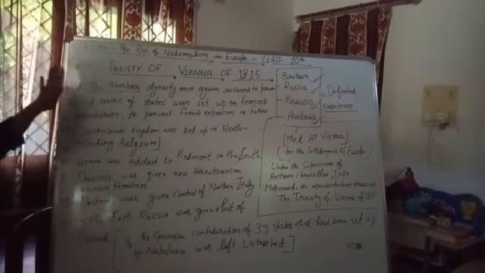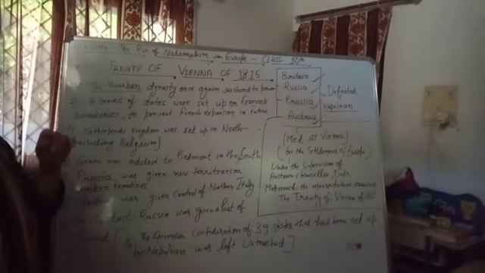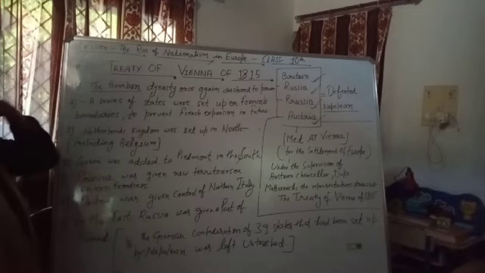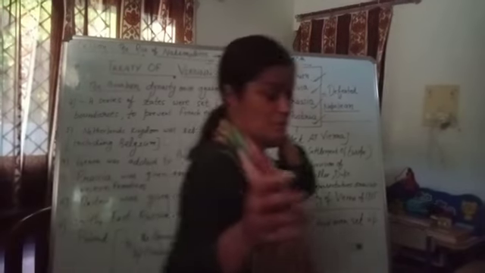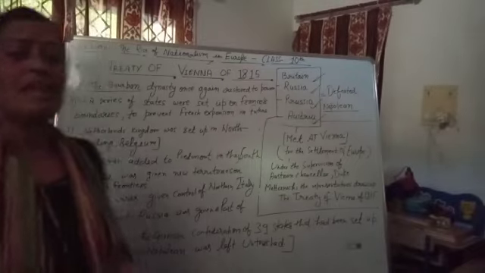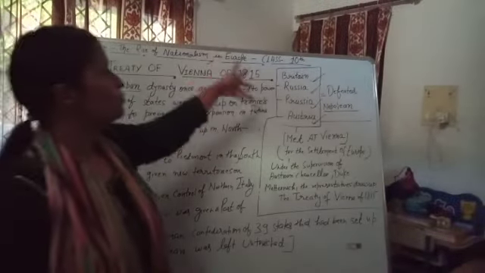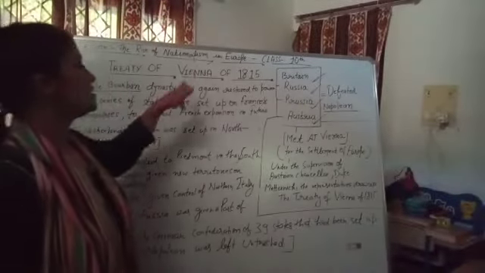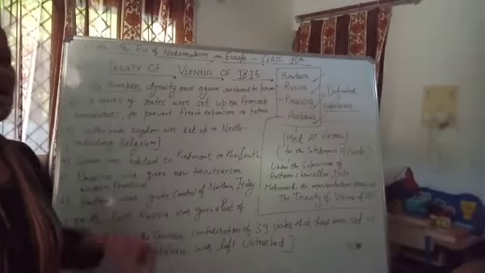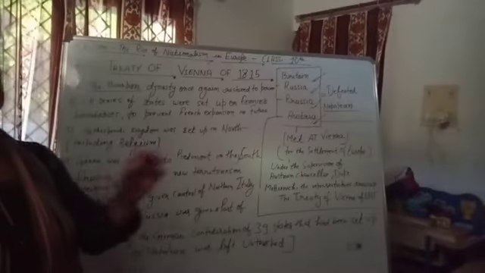The first thing: the Bourbon dynasty was once again restored to power. As during the French Revolution, the Bourbon dynasty... Bourbon is not a biscuit, huh? Nowadays Bourbon biscuit is also very famous. It is not the Bourbon biscuit, but you can connect it to remember the very first point, that under the Vienna Treaty of 1815, the delegates of all these four prominent nations decided that the Bourbon dynasty would once again be restored to power, which was earlier defeated, or you can say earlier demolished, during the French Revolution.